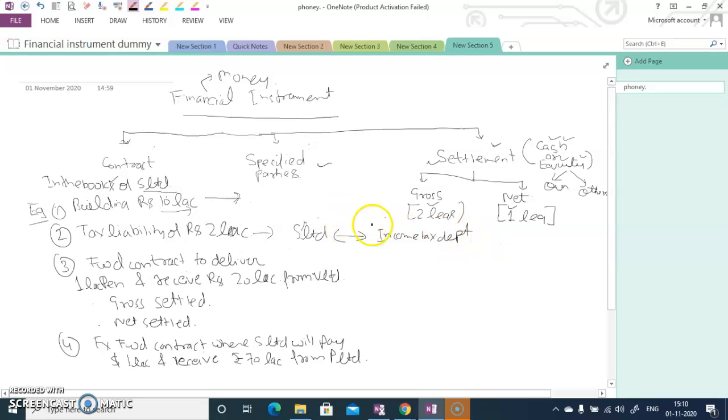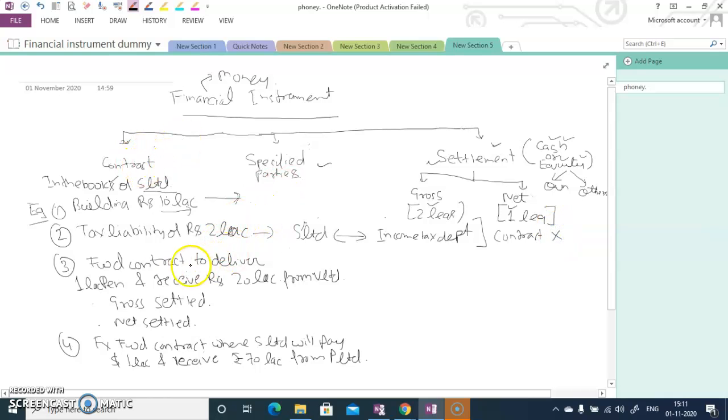It's an obligation, like if you have a liability, then you need to pay it. It's a responsibility of every citizen, and similarly it's the responsibility of the company also. When they have a tax liability, they need to pay it. Here there is no visible contract, so it's not a financial instrument.